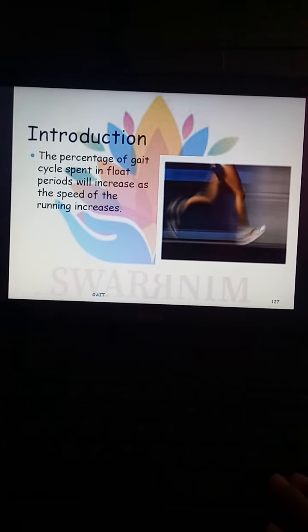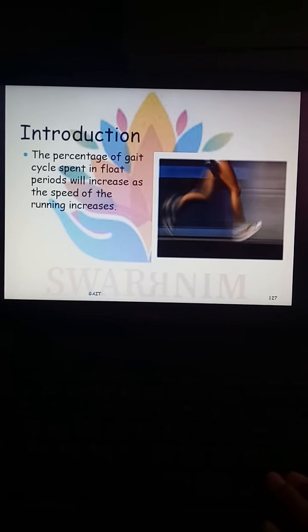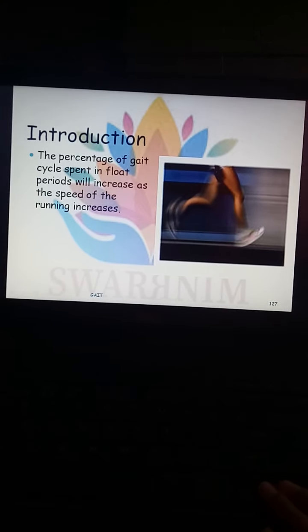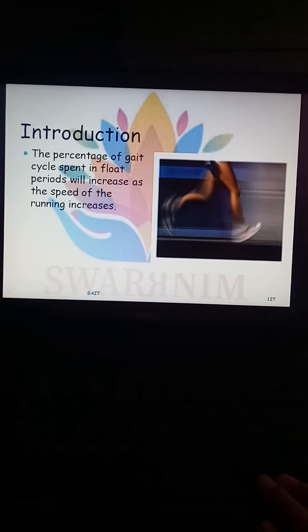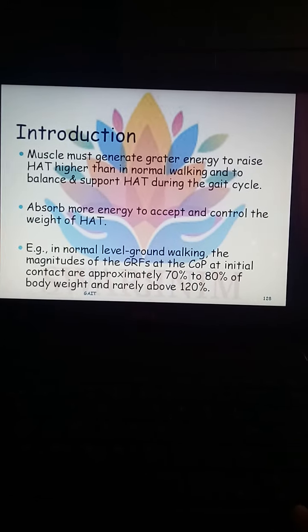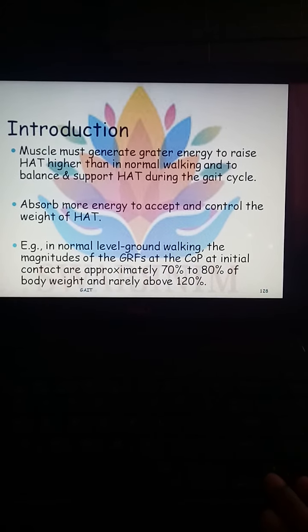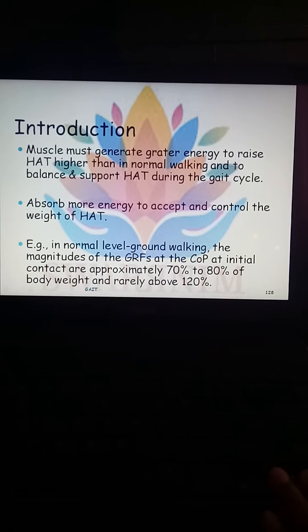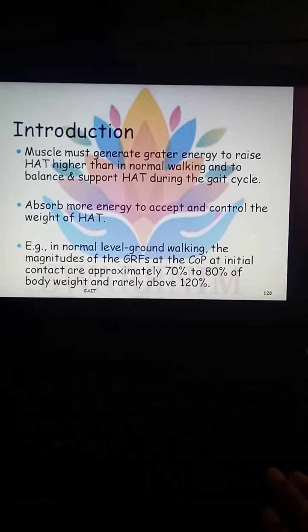Second, the percentage of the gait cycle spent in float period will increase as the speed of running increases. So as the speed of running increases, the float period of the gait cycle will increase. So muscles must generate great energy to raise the head, arm and trunk higher than in normal walking, and to balance and support the head, arm and trunk during the gait cycle.